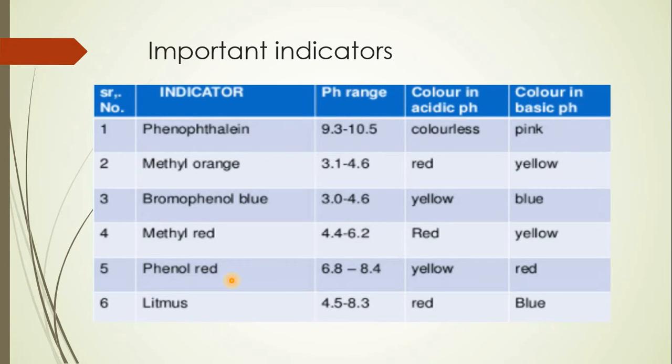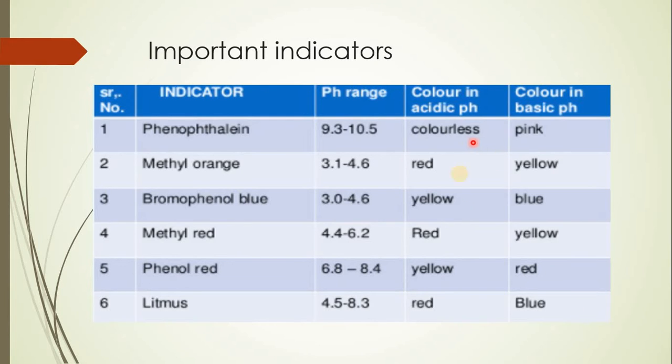Similarly, phenol red, with the pH 6.8 to 8.4, appears yellow in acidic solutions, whereas in basic it appears red. In the same manner, litmus shows a pH range between 4.5 to 8.3, appearing red in acidic solution and blue in basic solution.